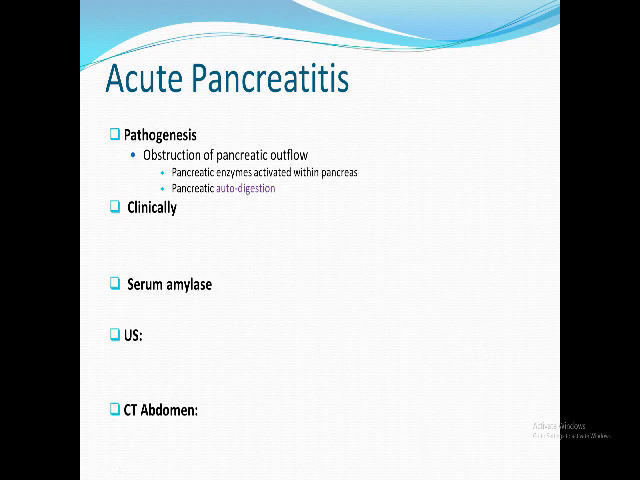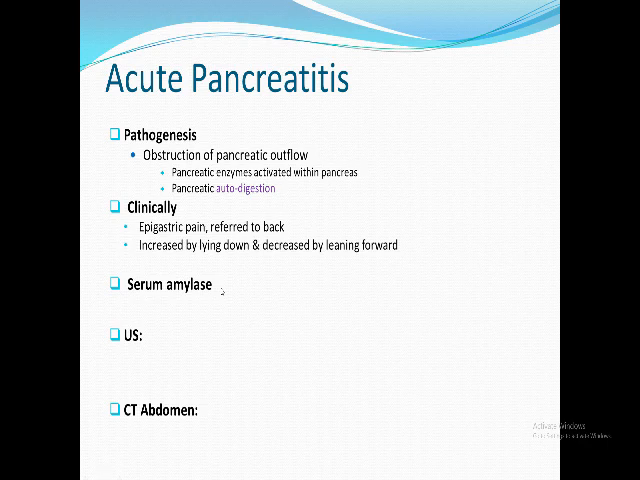Clinically, the patient suffers from abdominal pain. As you remember, this abdominal pain is in the epigastric region and is referred to the back. It is increased by lying down and decreased by leaning forward. If you examine the patient, you will find him sitting in the bed and leaning forward like that, because leaning forward makes the viscera be pushed away from the diseased pancreas, so it decreases the pain.